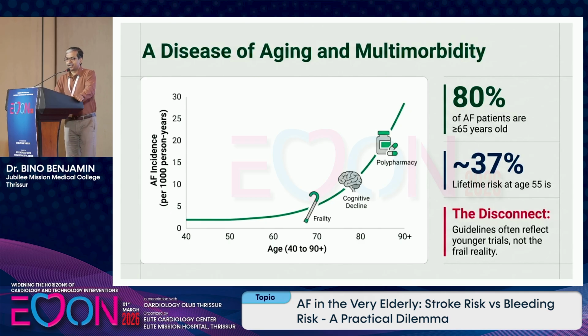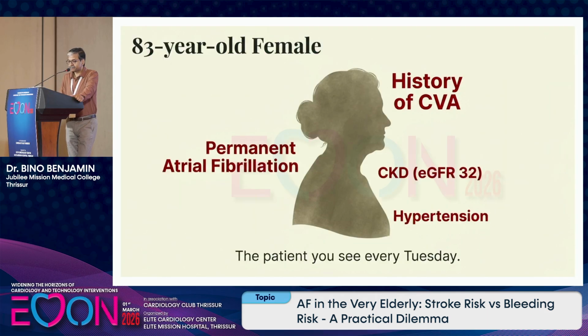The topic is atrial fibrillation in the elderly. As we all know, it's a disease of aging and multi-morbidity. As age advances, your chance of developing atrial fibrillation also goes up. And as we all know, beyond 80 or 85, around 15% of us would be having hypertension. The lifetime risk of developing atrial fibrillation is around one in three.